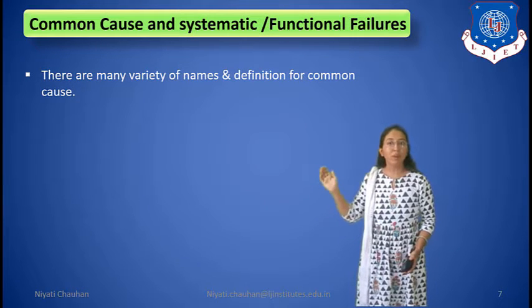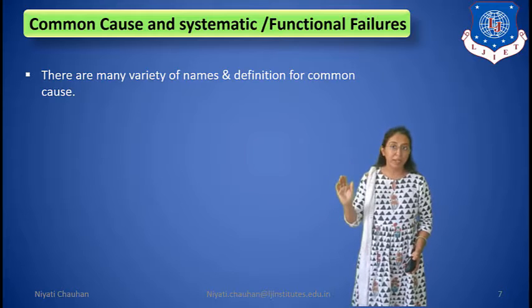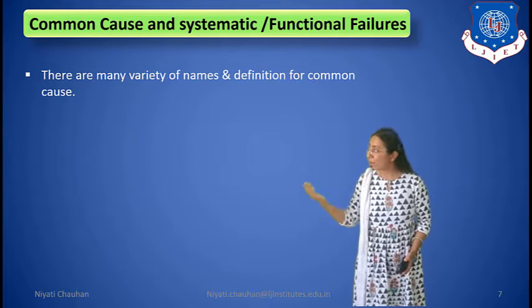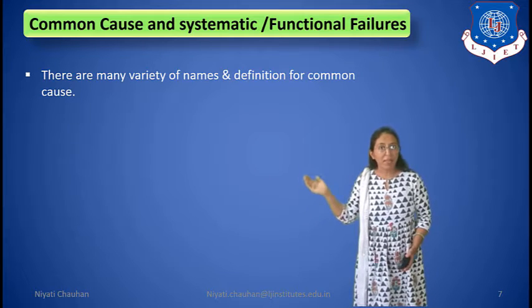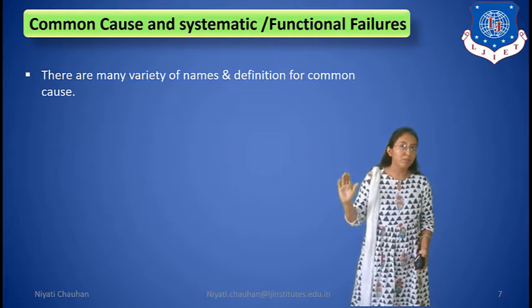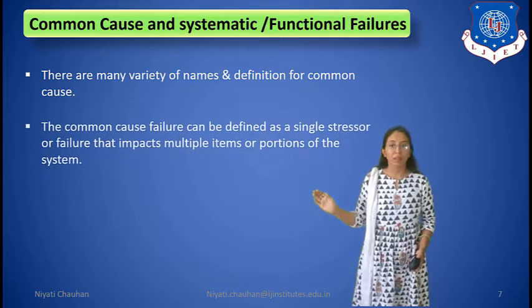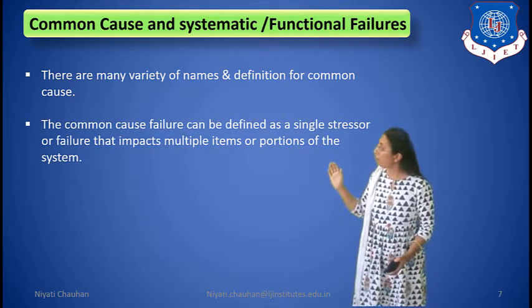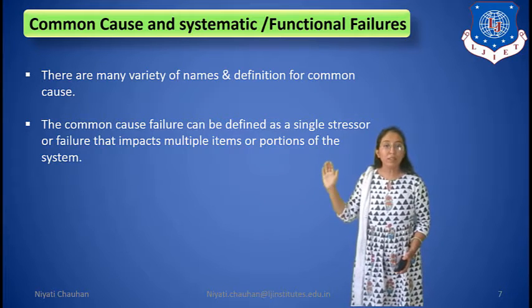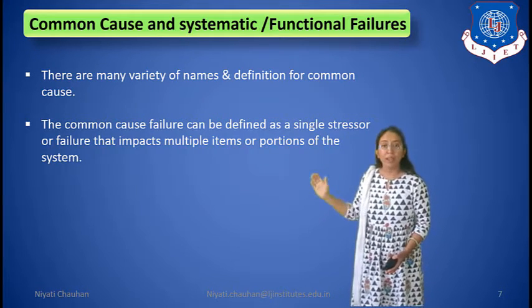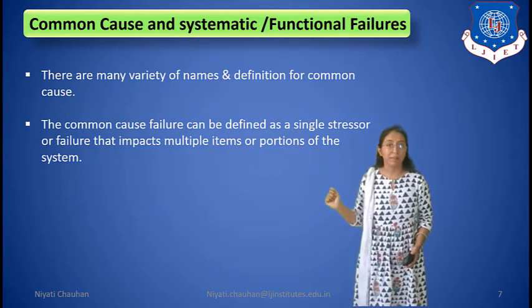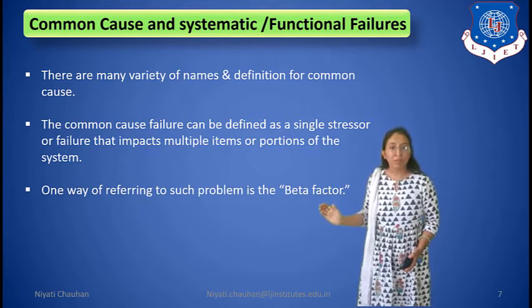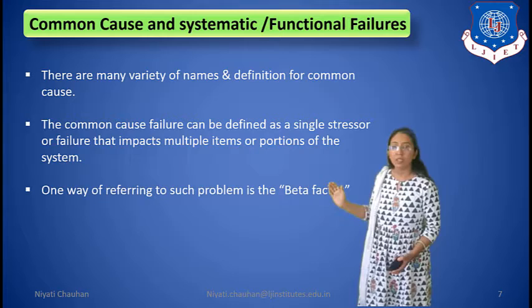Next, common cause and systematic functional failures. So what are the reasons for failures? Here I am discussing it. There are many varieties of names and definitions for common cause. Common cause failures can be defined as a single stressor or failure that impacts multiple items or portions of the system. One way of referring to such a problem is the beta factor.